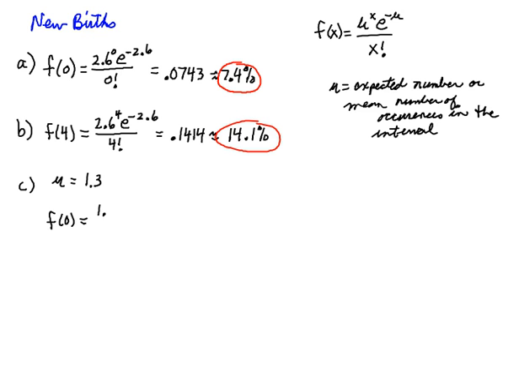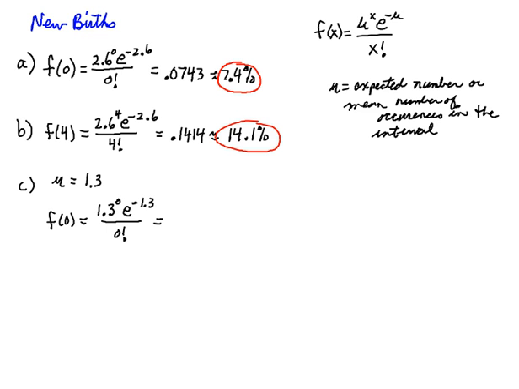So I'm going to put the 1.3 to the 0, e to the minus 1.3 over 0 factorial. So again, 1.3 to the 0 is 1, and 0 factorial is 1. So this is just e to the negative 1.3.